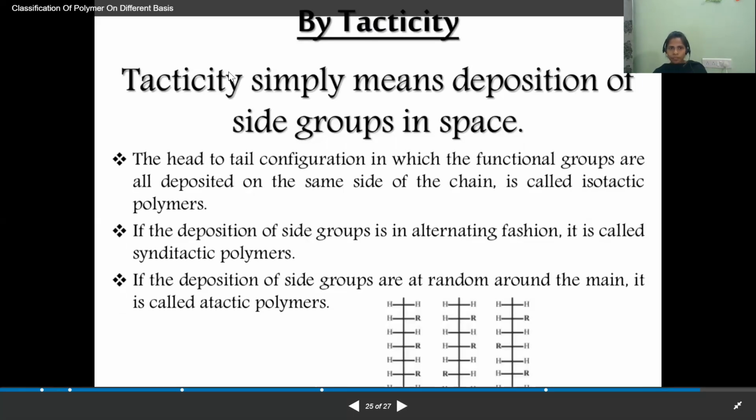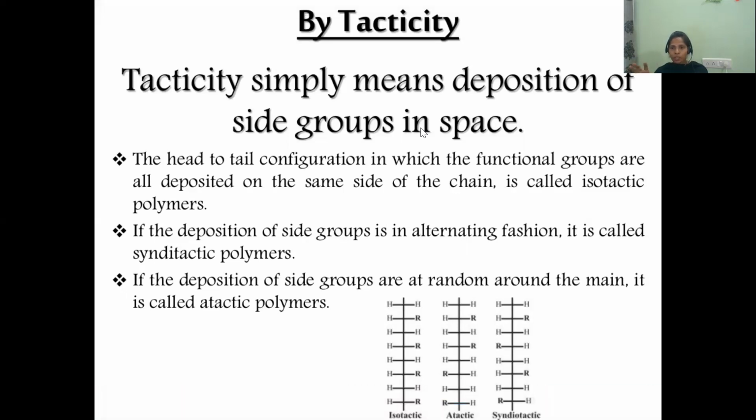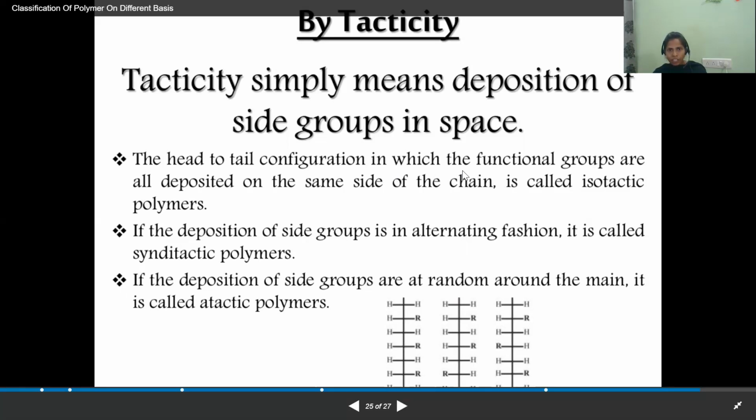So let us see. Tacticity simply means the disposition of side groups in space. Side groups are nothing but the functional groups. We are depositing the functional groups in space, and space here is the polymer. And the head to tail configuration in which the functional groups are all deposited on the same side of the chain is called an isotactic polymer. See here in this example.